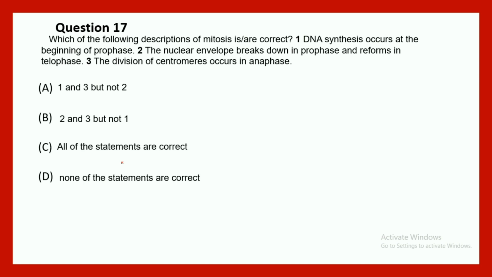Which of the following descriptions of mitosis is or are correct? DNA synthesis occurs at the beginning of the prophase. The nuclear envelope breaks down in prophase and reforms in the telophase. The division of the centromere occurs in the anaphase. So you can clearly understand the answer would be option B, right? Read this statement. If you don't understand, look at my cell cycle playlist in the description, okay? You would find it in the i button.